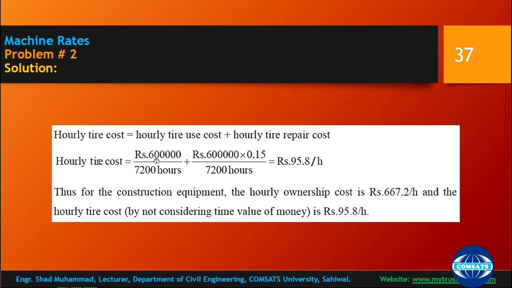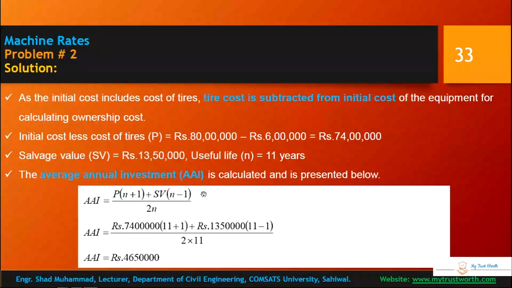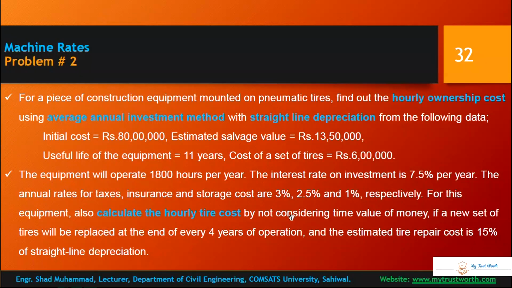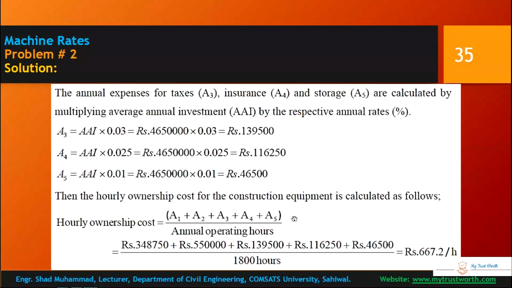So we did not consider the time value of money. There are no end periods, and you have seen that there is no rate of interest. So for the construction equipment, the hourly ownership cost is this much, 667 rupees per hour, and the hourly tire cost, without considering the time value of money, is 95 rupees per hour. Very simple. The same problem you can solve by using the previous method, and you will get similar answers.